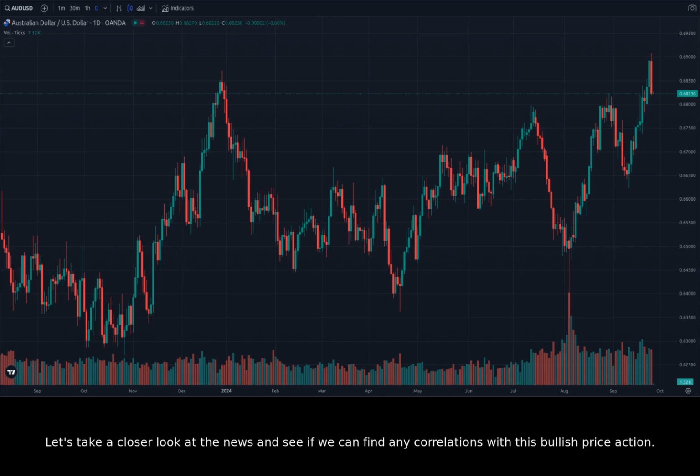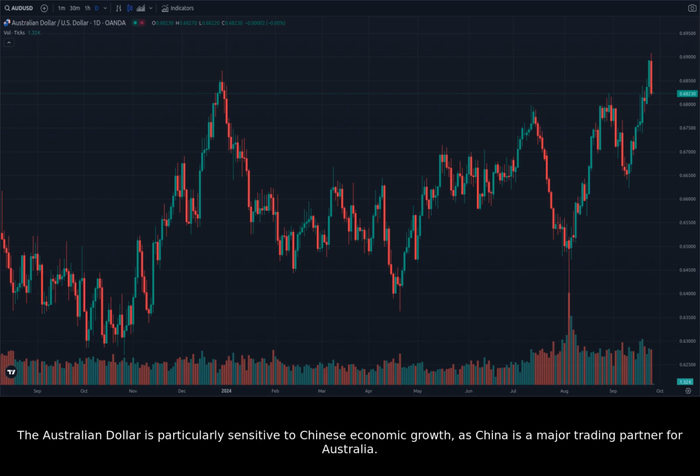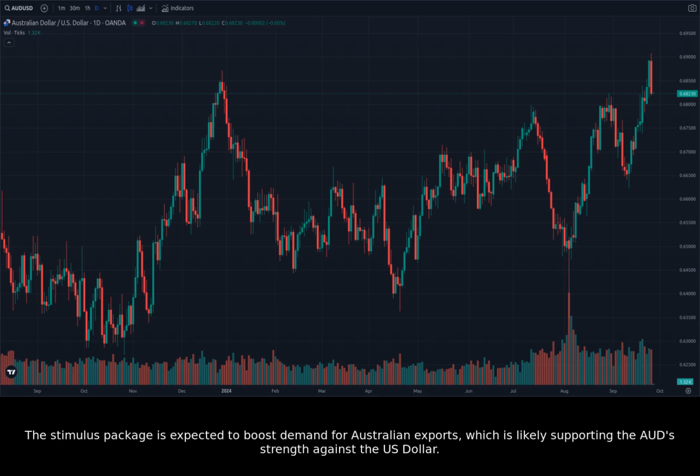Let's take a closer look at the news and see if we can find any correlations with this bullish price action. Recent news suggests that China's economic stimulus package, announced on Tuesday, has boosted sentiment for risk assets, including the Australian dollar. The Australian dollar is particularly sensitive to Chinese economic growth, as China is a major trading partner for Australia. The stimulus package is expected to boost demand for Australian exports, which is likely supporting the AUD's strength against the US dollar.